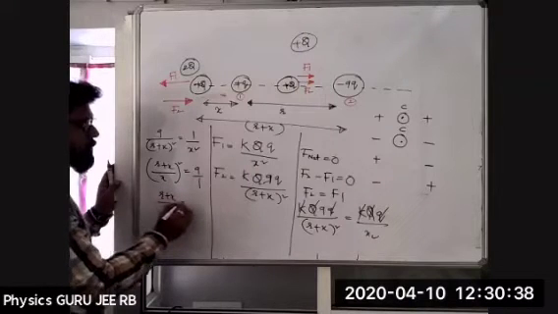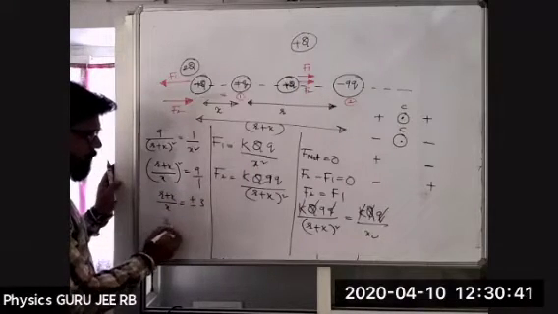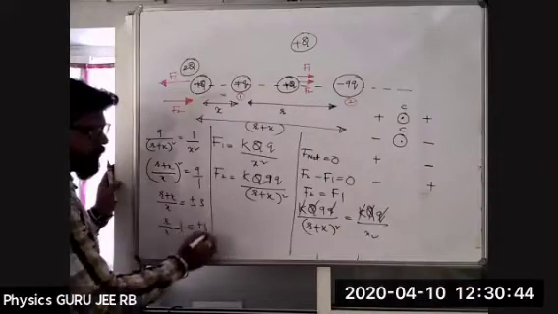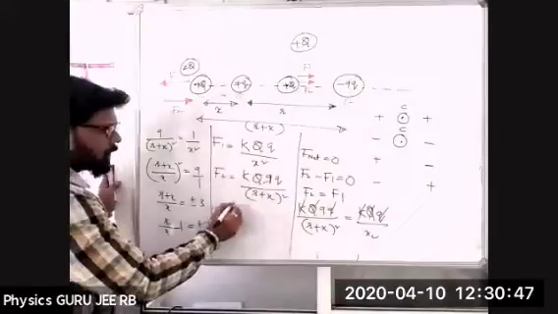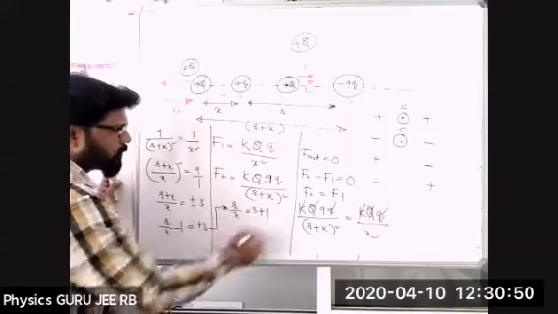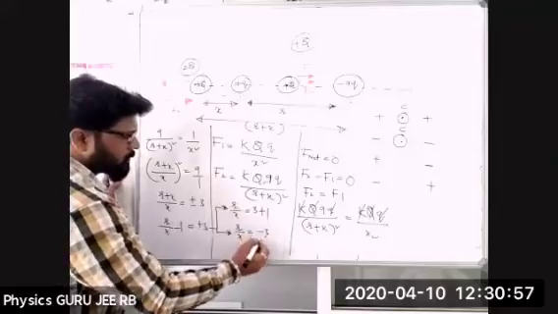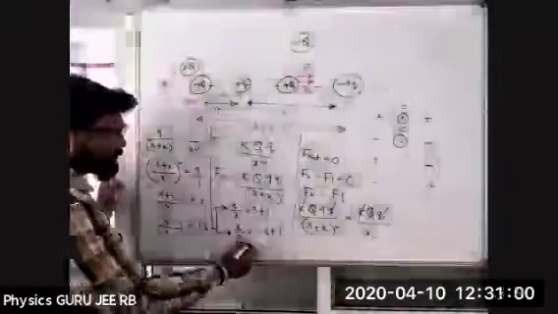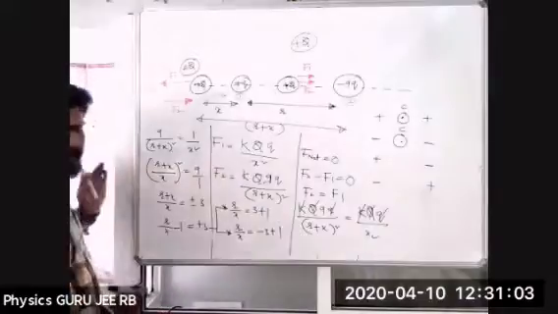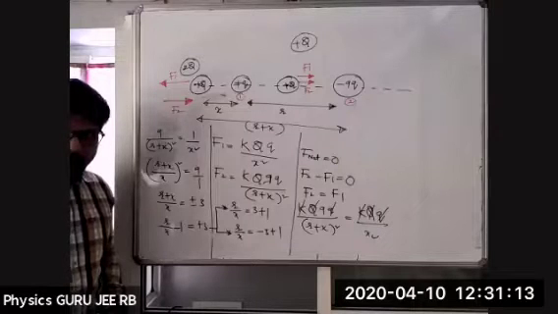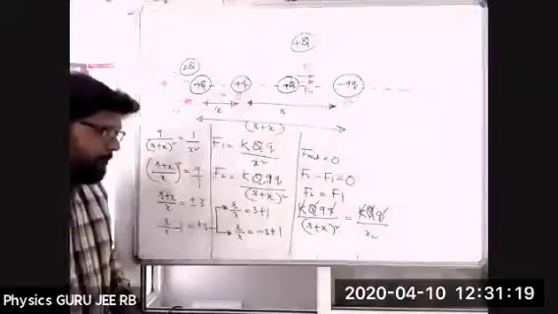R plus x by x is equal to plus or minus 3. R by x plus 1 is equal to plus 3. One option, so I can write here R by x is equal to 3 minus 1, and the next, R by x is equal to minus 3 minus 1. We'll be getting two options. Sir, it should be R by x plus 1.